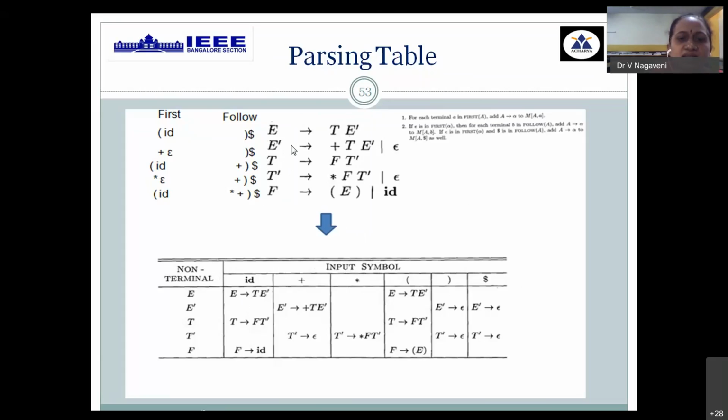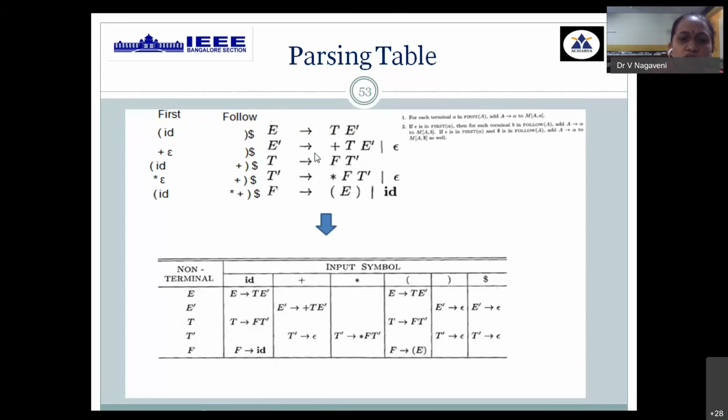Then again, let's go for the second production. Find out first of alpha. First of alpha is nothing but first of plus TE dash. So you have plus in the leftmost position itself. So under the row E dash on plus, write the entire production E dash tending to plus TE dash. And also you have an epsilon production. Whenever you have an epsilon production in your grammar, find out follow of E dash also. What is there in follow of E dash? You have two terminals, that is closing bracket and dollar. Under all these terminals, in the same row, the second row, E dash, under closing bracket and dollar, write E dash tending to epsilon production.